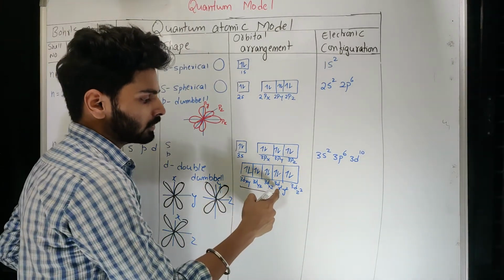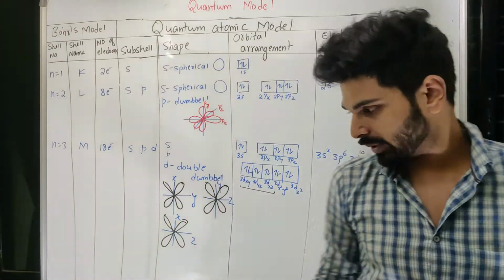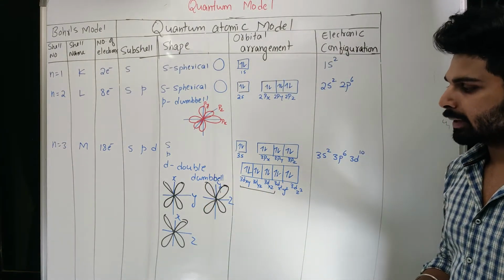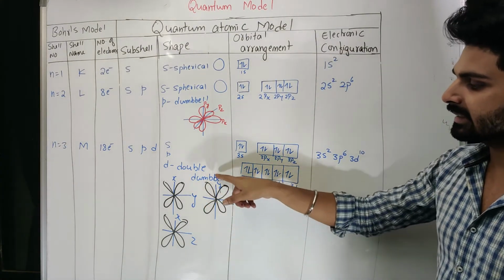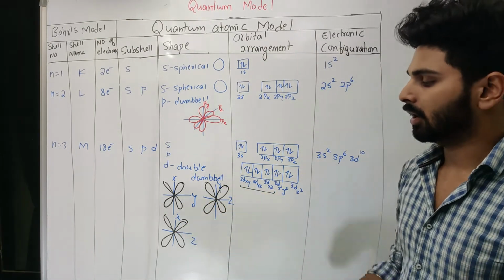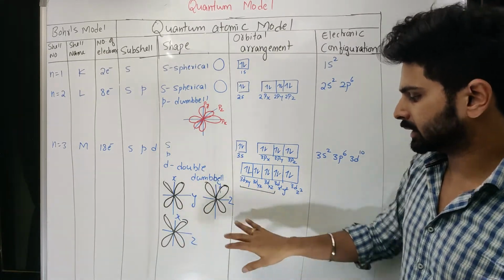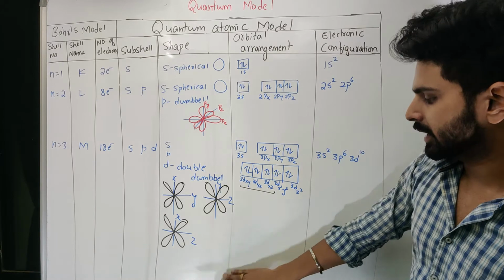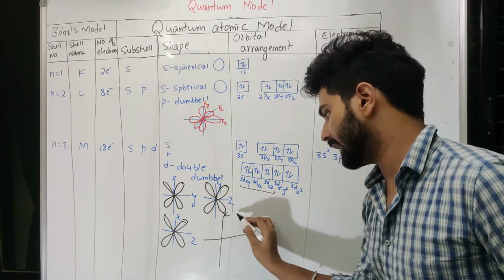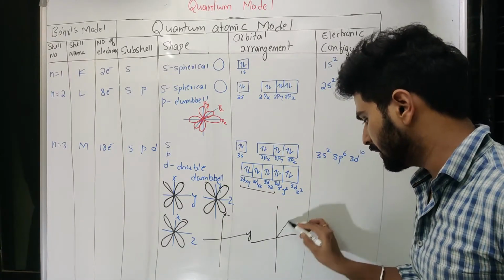Now let us talk about 3d x square minus y square and 3d z square. Now you can easily understand there are no planes left, but if you clearly see, the x-axis, z-axis and y-axis remain. I mean, these lobes or these orbitals are on the plane, not on the axis. That means what is remaining here is the respective axis. There are 3 axes, x, y, and one more I can show separately here as z.